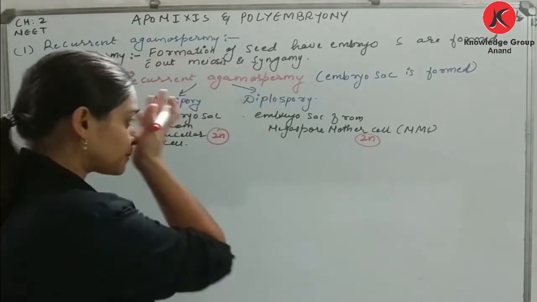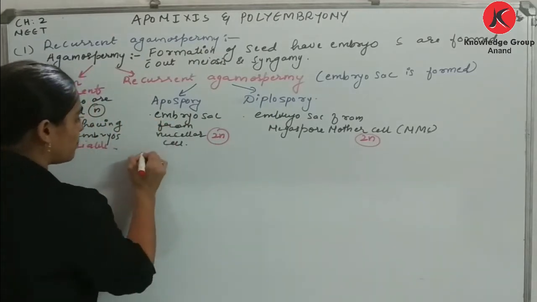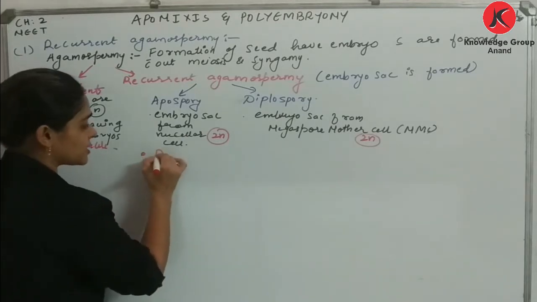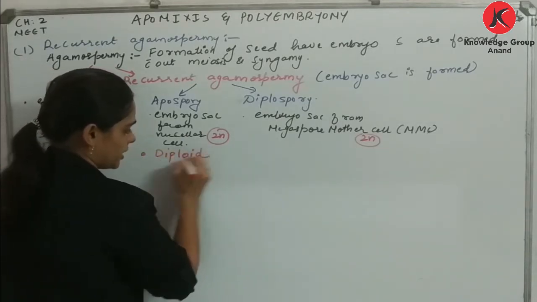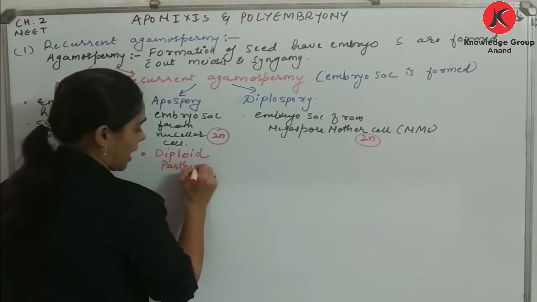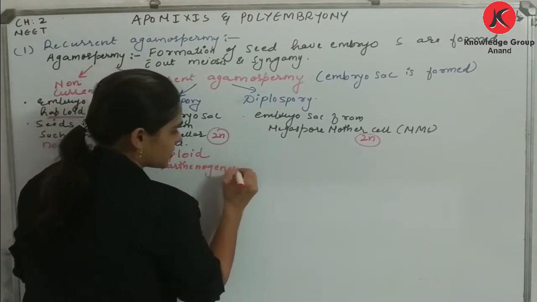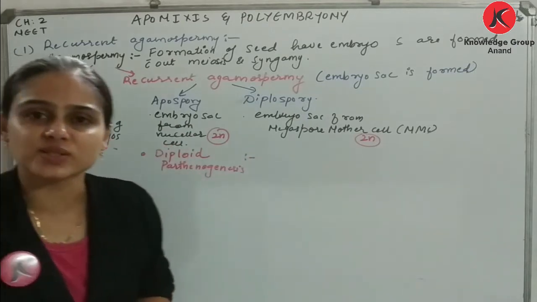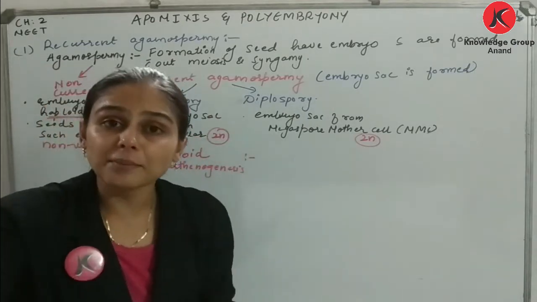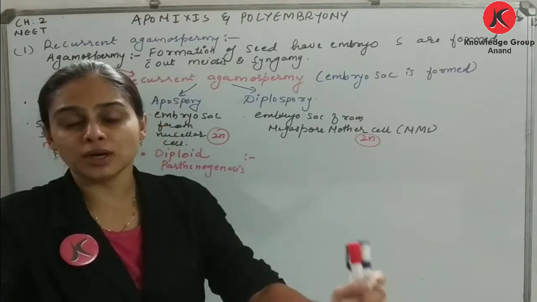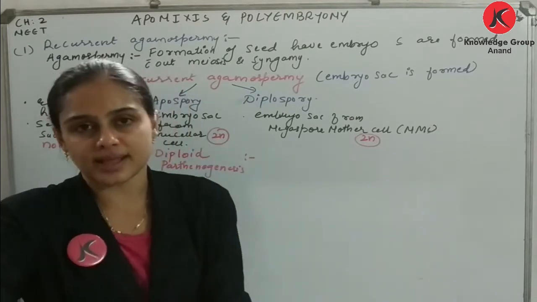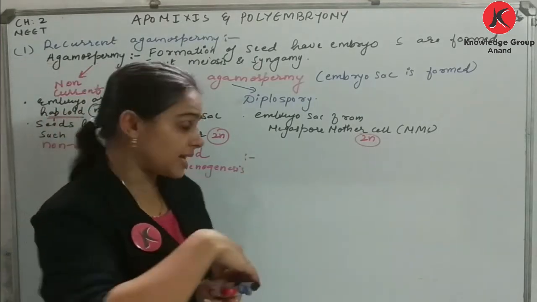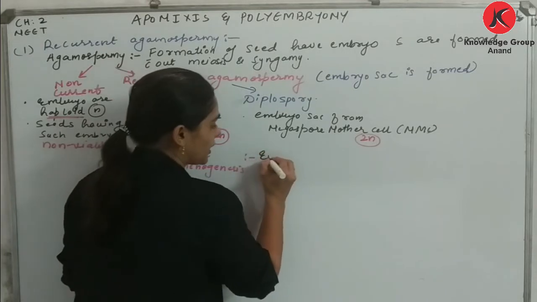Okay. One more point that you have to memorize is, what is diploid parthenogenesis? We studied that, right? What do you understand by the term diploid parthenogenesis? If your embryo is formed from a diploid egg, then that is called diploid parthenogenesis. Simple as that. So what I am writing over here?